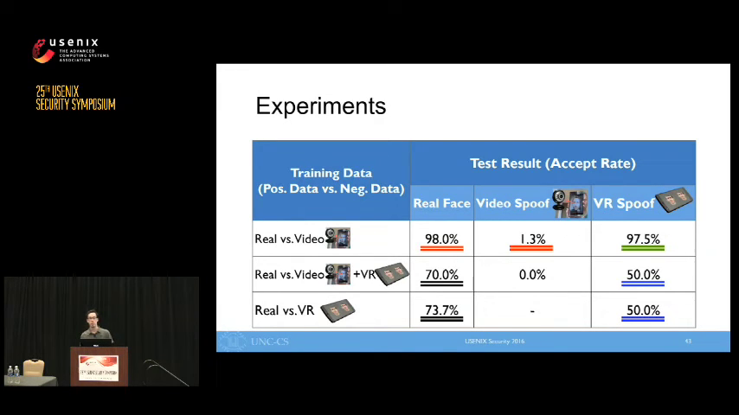When we removed video data entirely, the results were almost identical. Precision is only somewhat better than random chance. The real face rejection rate is simply too high. Any system using this classifier would have to allow for multiple authentication attempts, which in turn would increase the probability of a successful VR spoof.